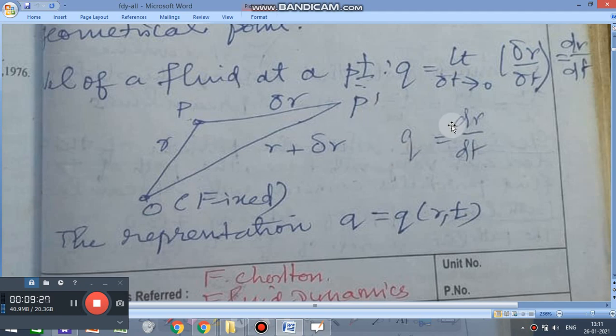Therefore, Q equals dr by dt is called the velocity of a fluid at a particular point. The representation of the velocity is Q equals Q of R comma T, where R is the position and T is the time. With that, I come to the end of this. In the next class we will be discussing other topics. Thank you very much.